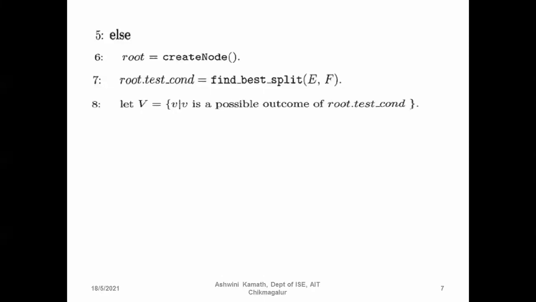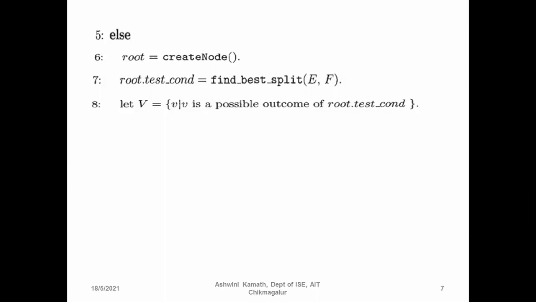Let V be equal to small letter v. Small letter v is a value, a possible outcome of the test condition. Which test condition? In line number 7, we are finding out root dot test condition, right? So this is the possible outcome of the test condition.